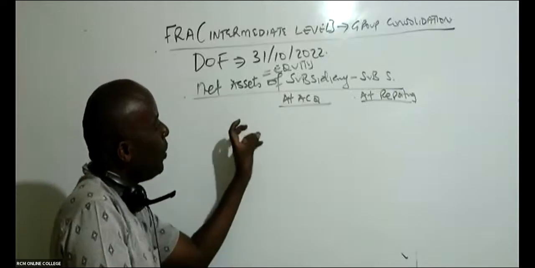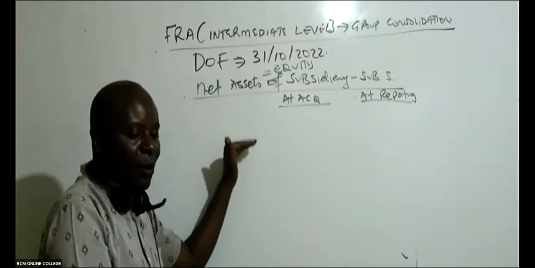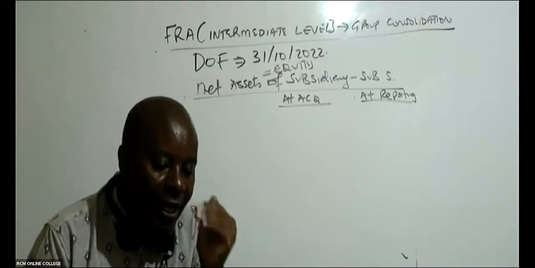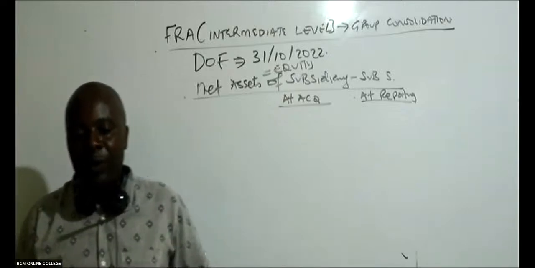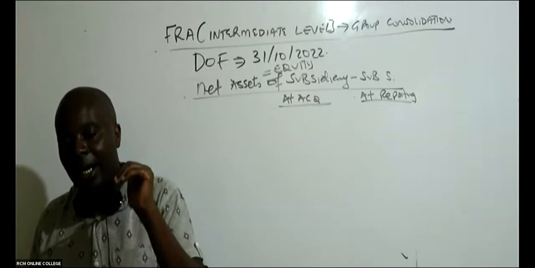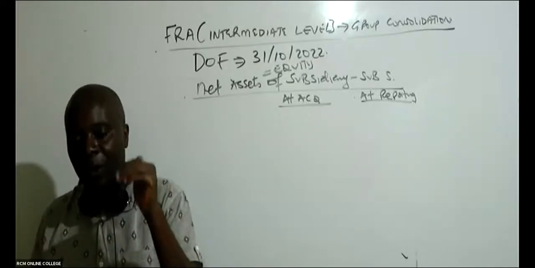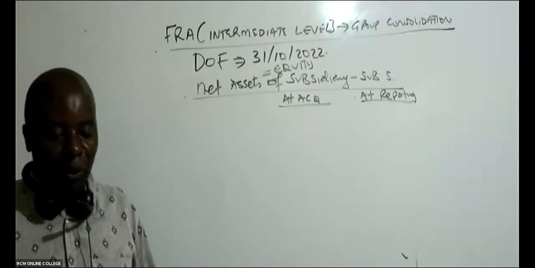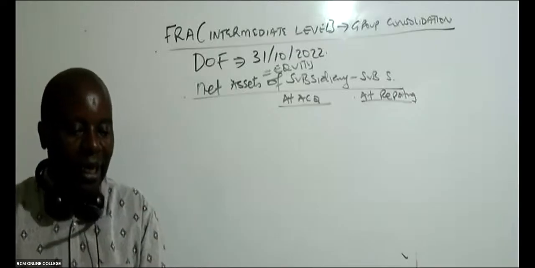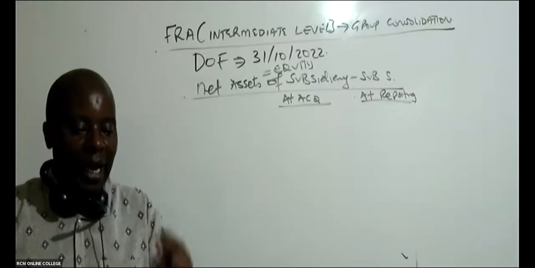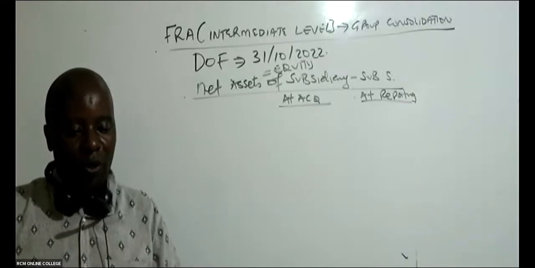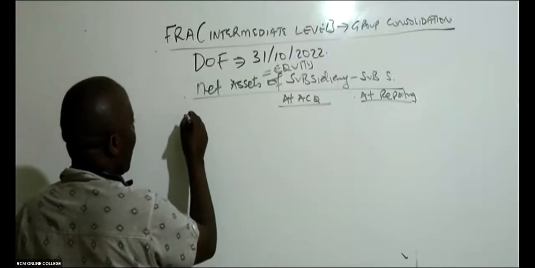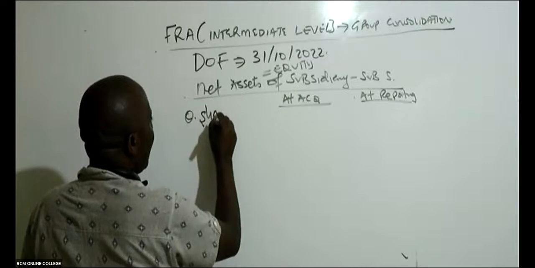Are you guys able to give me examples of equity components that I'm going to bring here? Is there anybody who can remember examples of the equity components that must always be there whenever I'm doing subsidiary valuation? For example, share capital, ordinary shares. I love that. Any other? Those are the equity components. So in this case, we have ordinary share capital.